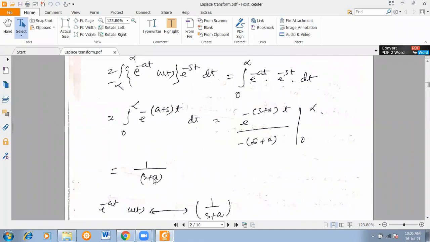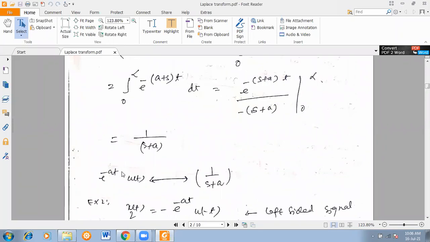So 1 upon s plus a, and because there is a minus in the lower limit of the integral, minus minus becomes plus, therefore 1 by s plus a. So what did we get? For e to the power minus at u(t), that sort of signal, we have the Laplace transform as 1 by s plus a. This is one standard function: e to the power minus at u(t) is equal to 1 by s plus a.